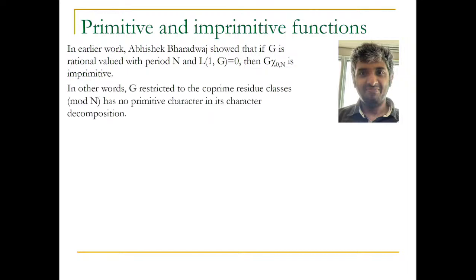In other words, if I have an Erdős function or any function which has imprimitive components, then it has at least one primitive character in its character decomposition, it has to, L1G has to be non-zero. So we can now focus on these lower level things that are actually contributing to them.